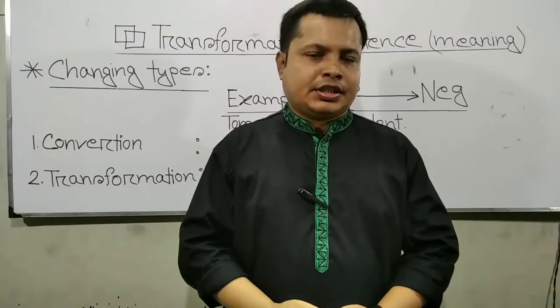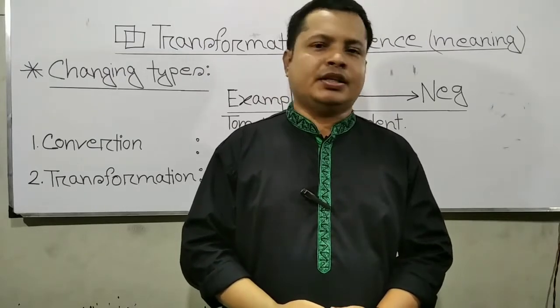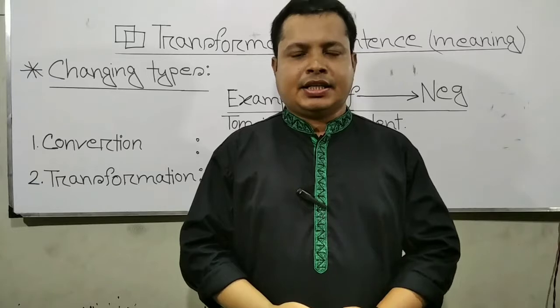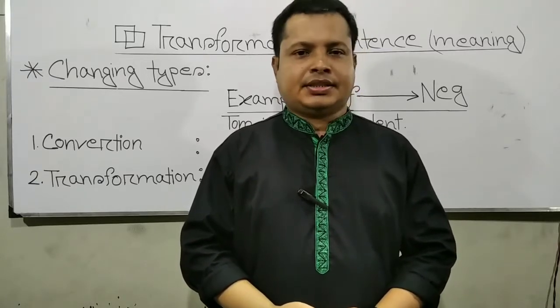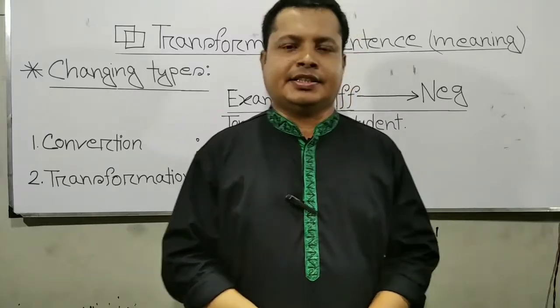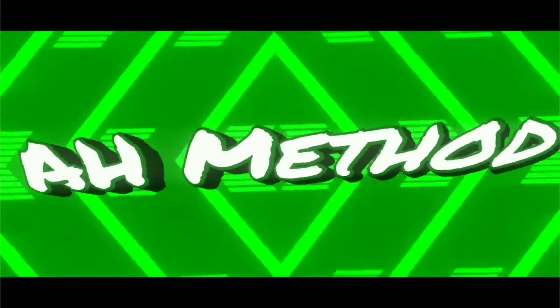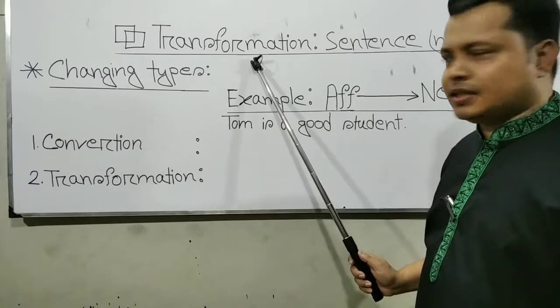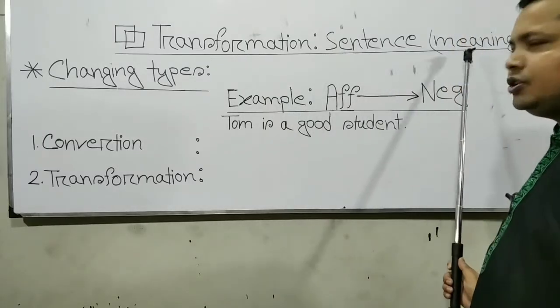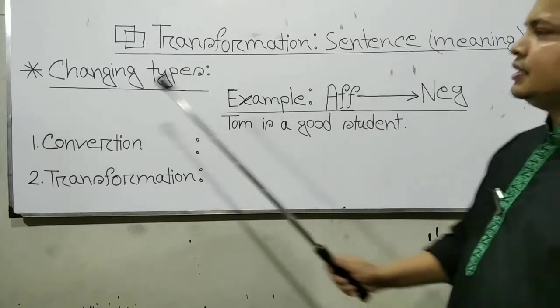Today's topic is transforming sentences according to meaning or function, English second paper for class 6 to 12. Now let's start with transforming sentences. Transformation of sentences according to meaning or function.